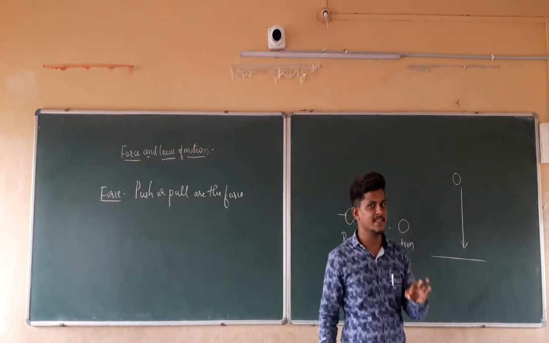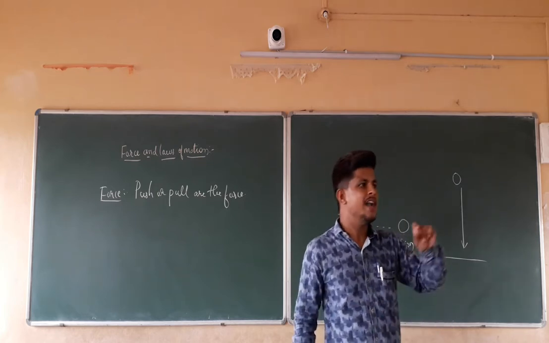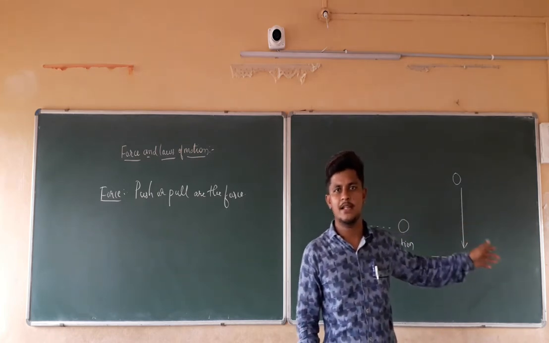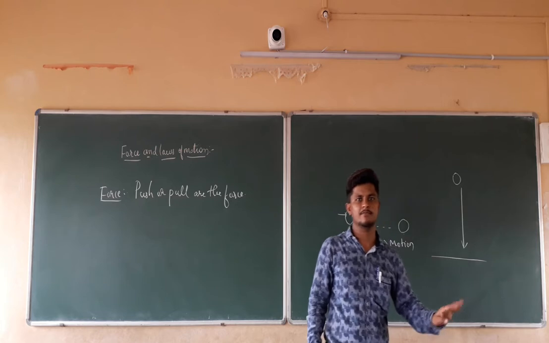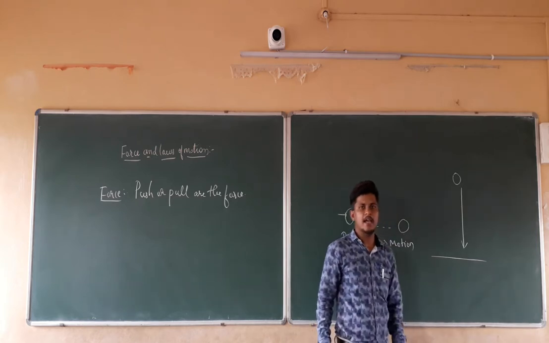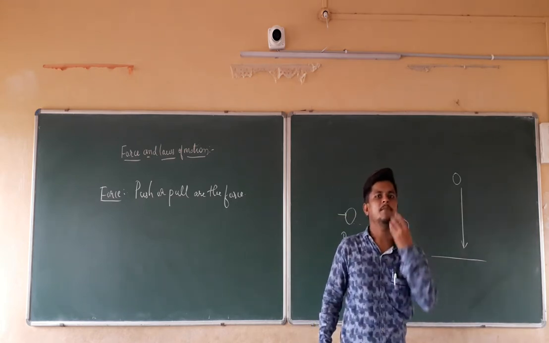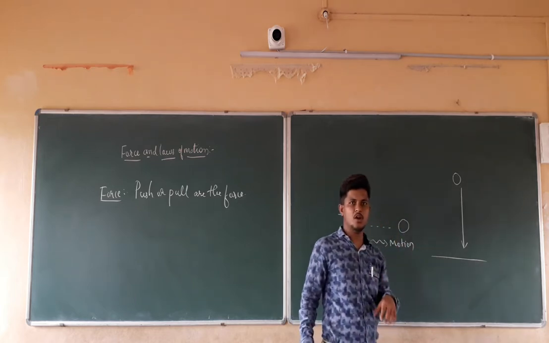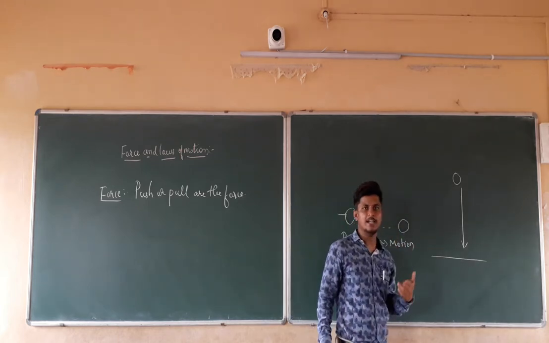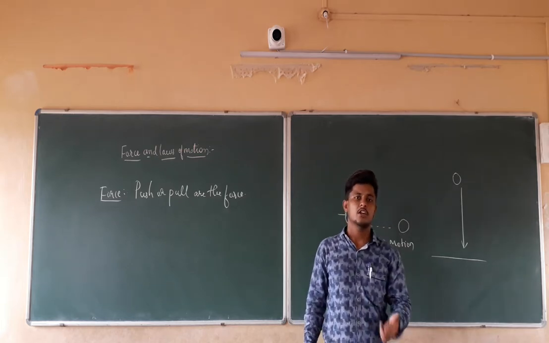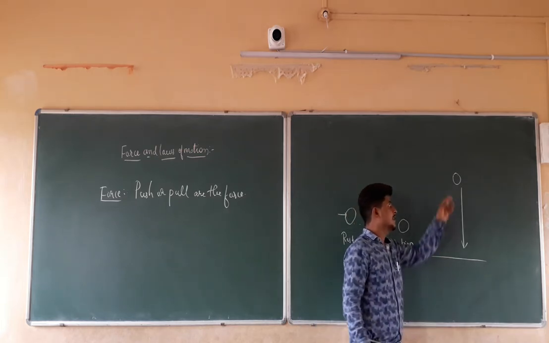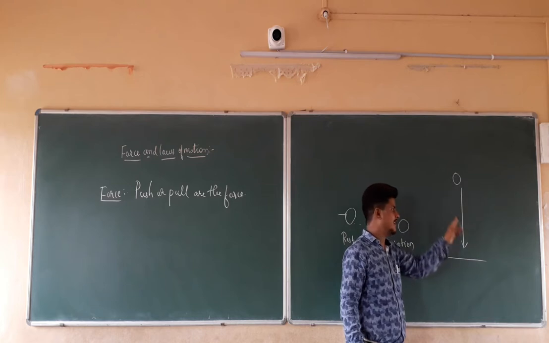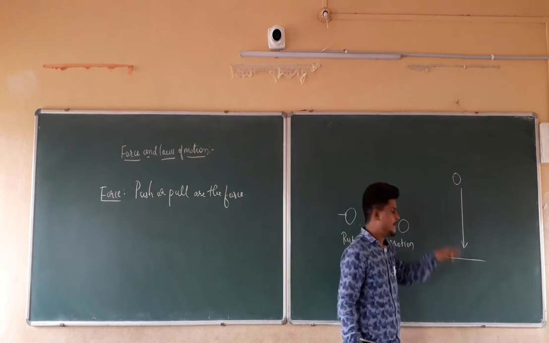That means it is changing its direction. So what is making the ball change its direction? It is a force which pulls that ball towards the earth. That force is nothing but the gravitational force.